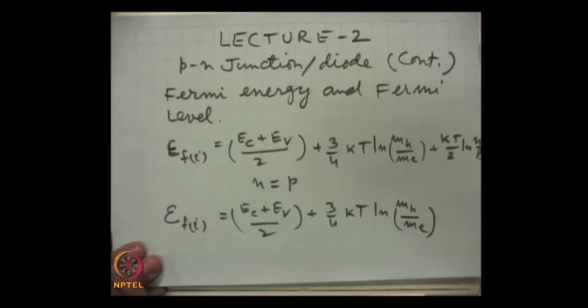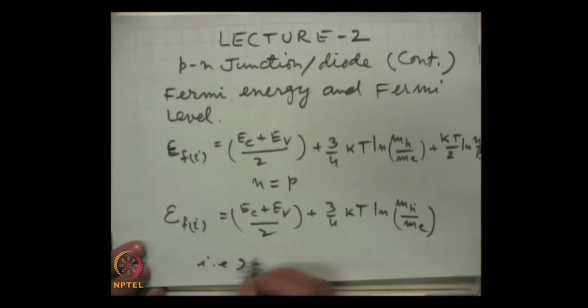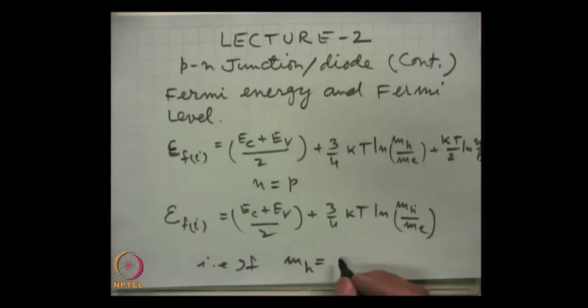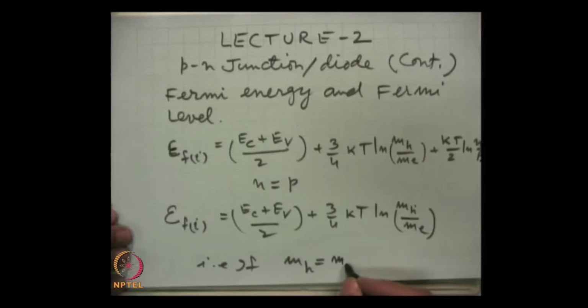If we further assume that the effective mass of hole is equal to the effective mass of electron, actually they are different because the electric field response is different for electrons and for holes, but for the time being they are not too widely different. So, we can assume that the effective masses are equal.